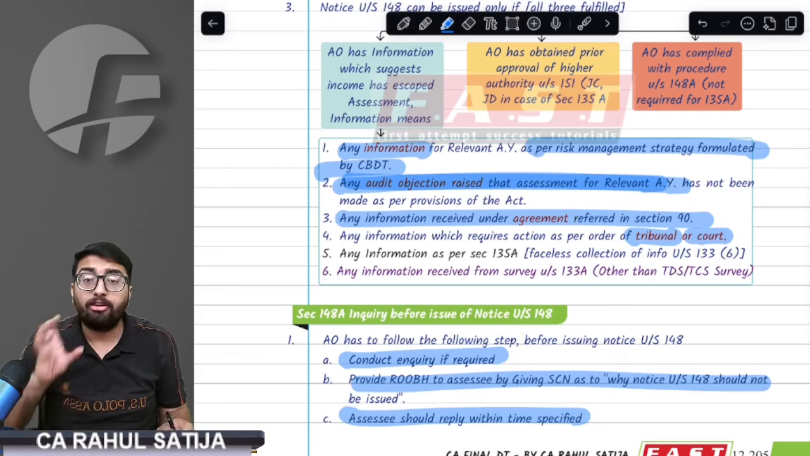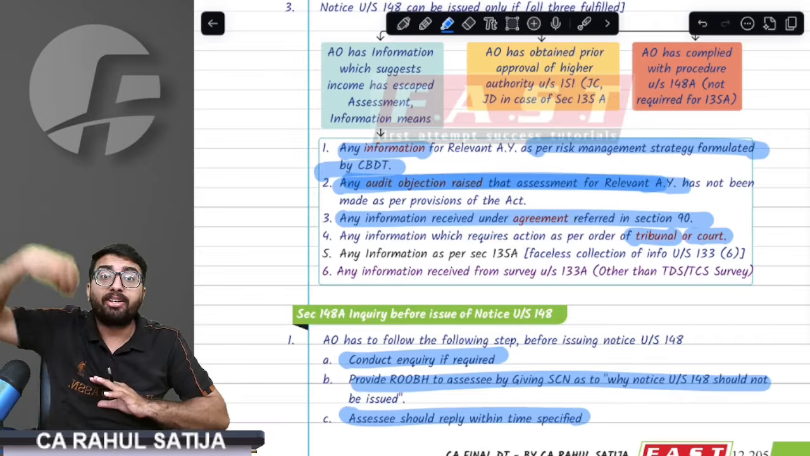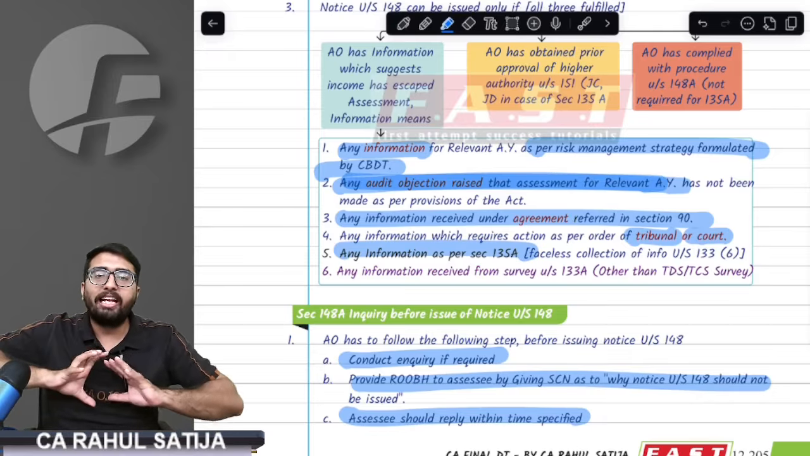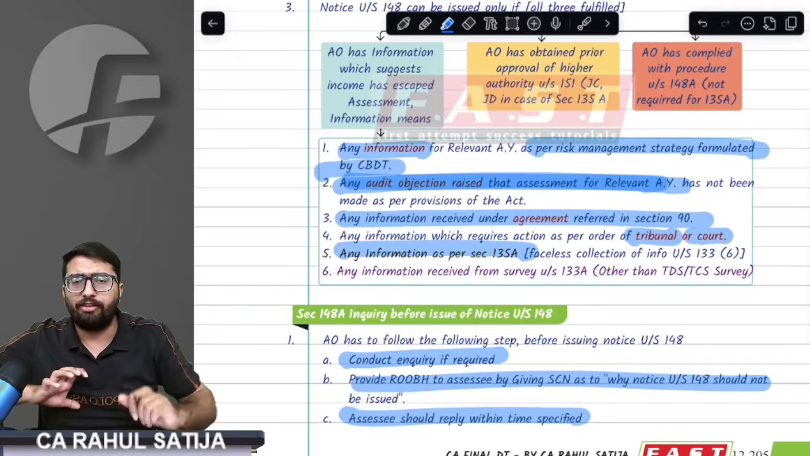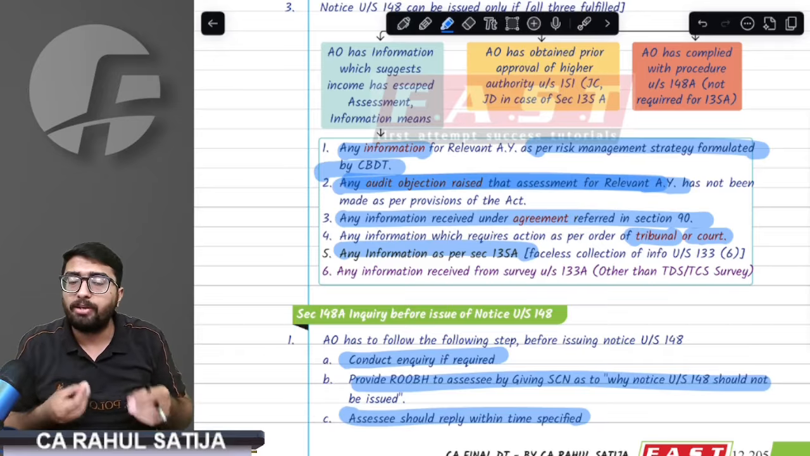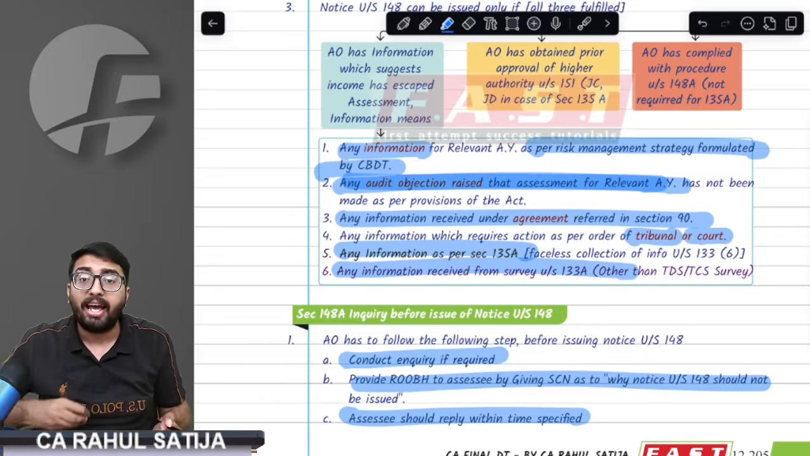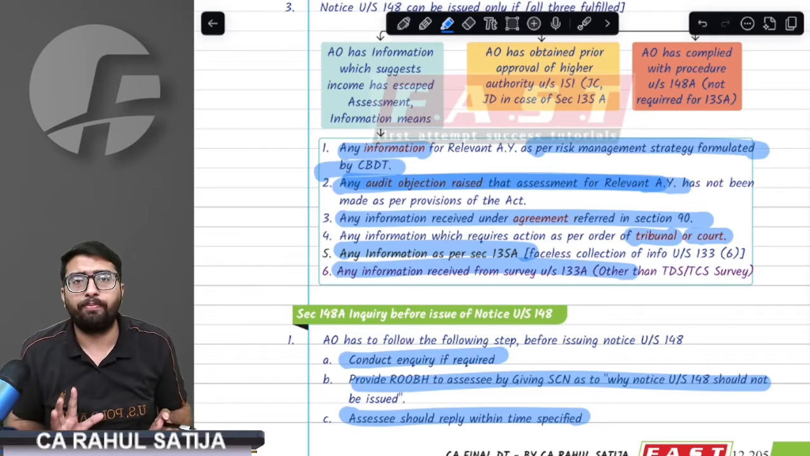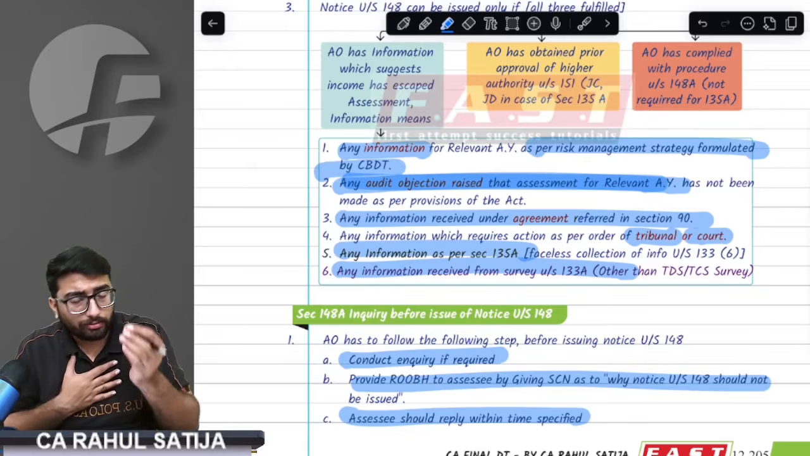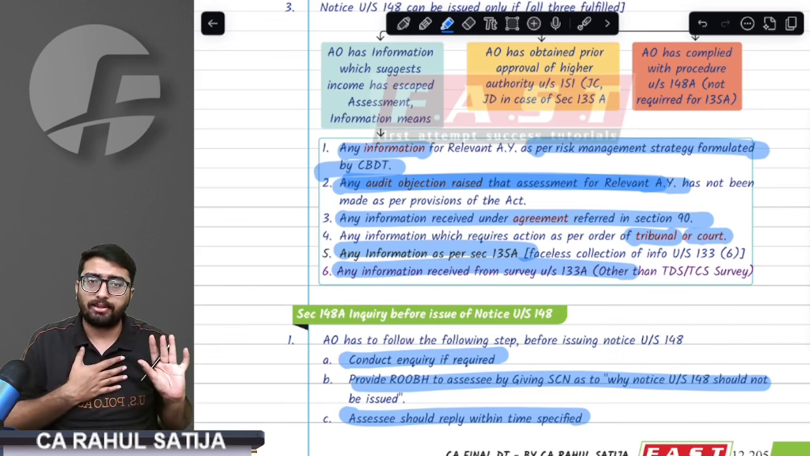Fourth thing, if any information is found under section 90, for example, Government of London told Government of India that Rahul has escaped taxes. This is the fourth source of information. Fifth, if any information has been collected via faceless collection of information, any department or bank has told my information to the income tax department, this is also one of the reasons for income escaping assessment. And last, any information found on account of survey. Whenever a survey takes place at my premises, it is very simple. Department is aware that I have escaped taxes.